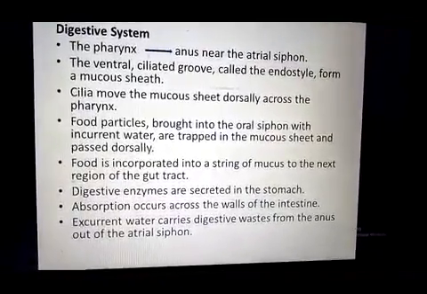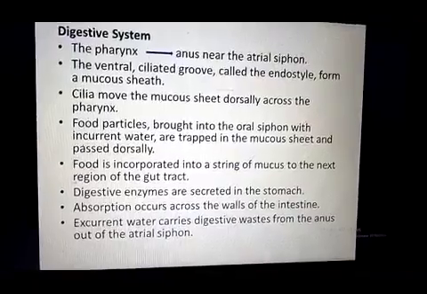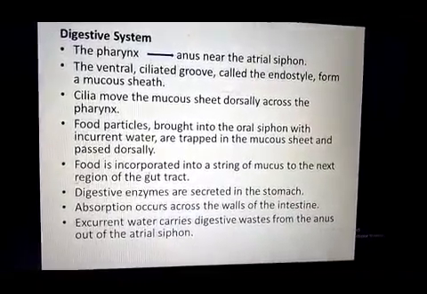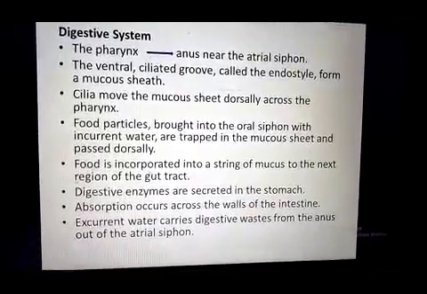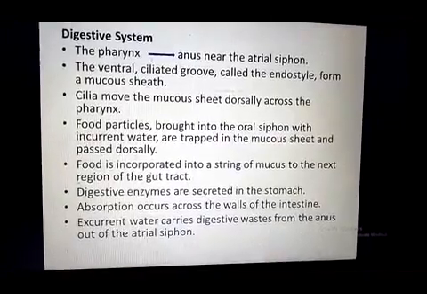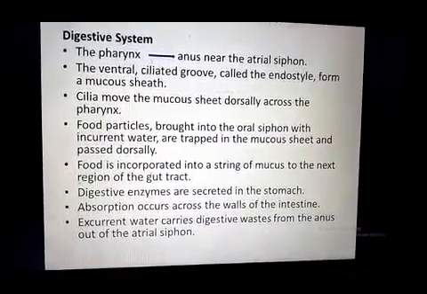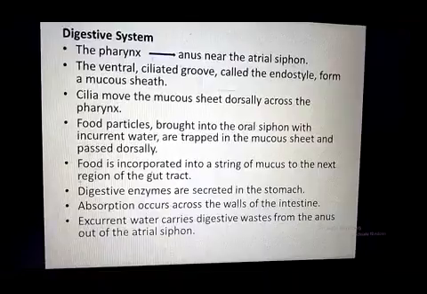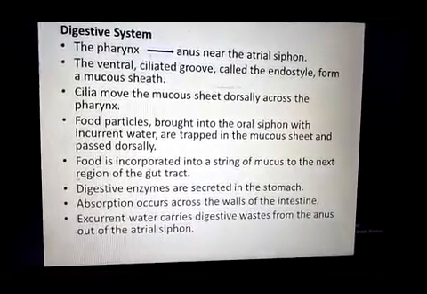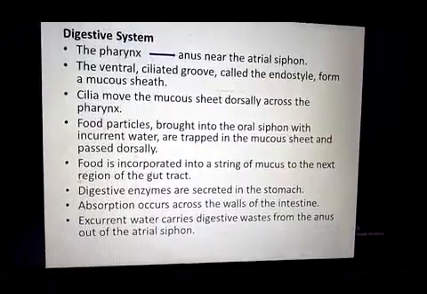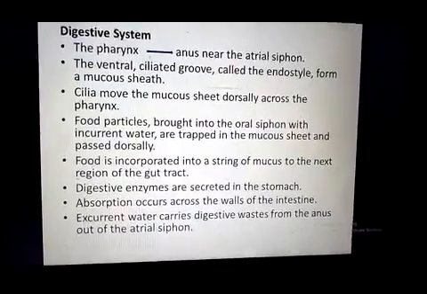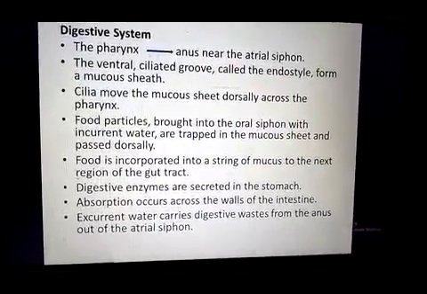On one side of the pharynx, the endostyle is present. This endostyle is a ciliated chamber that secretes mucus. This mucus forms a covering inside the pharynx, and with the movement of the cilia, it forms a cord like or string like structure that extends from the pharynx to the stomach.